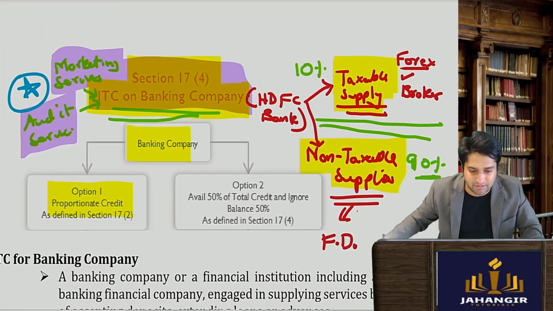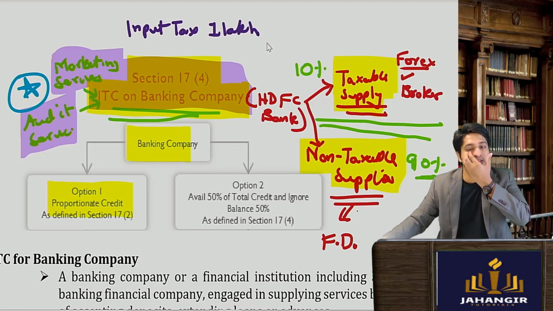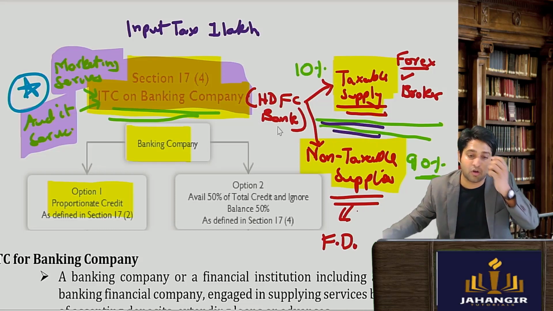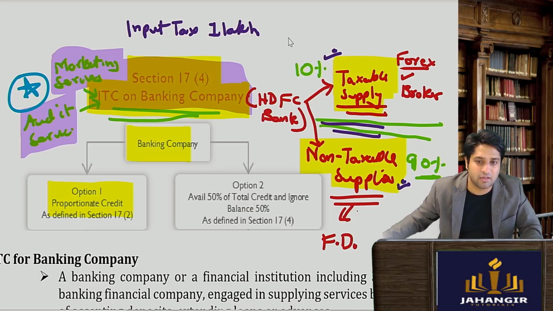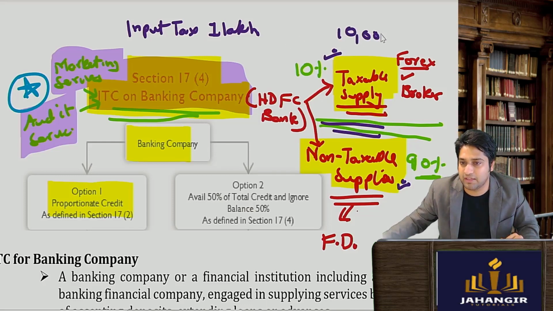So let's say they have an input tax, सब मिला के ये सब इनके पास में input tax is of rupees 1 lakh. Now if the bank wants, they can maintain separate accounts, that is on apportionate or proportionate basis पे. They can take 10% जितना ले सकते हैं और 90% जितना गिव अप कर सकते हो. तो जितना टैक्सेबल है उतना क्रेडिट ले सकते हैं. तो यहां से 10,000 जितना क्रेडिट will be available.